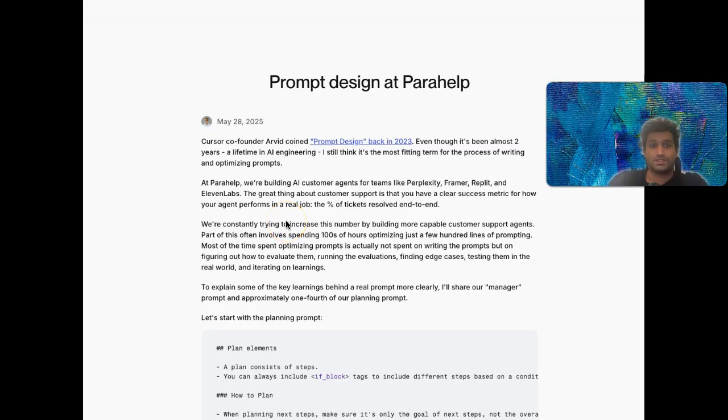So what does this all mean? Parahelp isn't just writing simple questions, they're designing sophisticated instruction sets, almost like mini programs for their AI, but in English. They use clear structures, define specific roles for their AIs, like a planner or a manager, and rely on conditional logic. It's this detailed system-level approach to prompt design, combined with tons of testing, that allowed them to build such capable AI customer support. It's a glimpse into the future of how complex AI systems will be built.